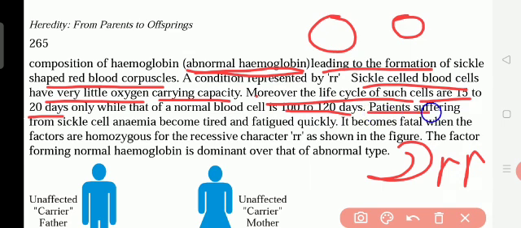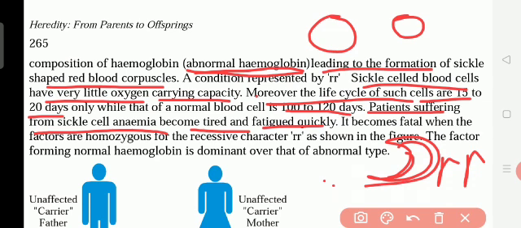Patients suffering from sickle cell anemia become tired and fatigued quickly. Fatigued quickly means very tired. It is also very dangerous to their health, and they can die. Since sickle cell shaped blood cells carry less oxygen, oxygen will not be supplied in enough amounts to all parts of the body, so the people become very tired. But those who have a good amount of disc-shaped red blood cells carry more oxygen, so they are healthy.